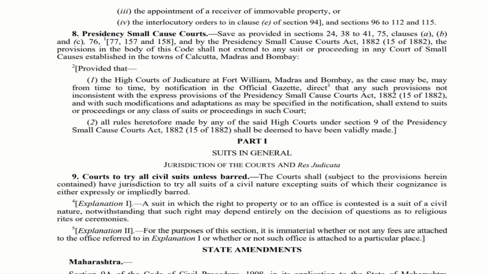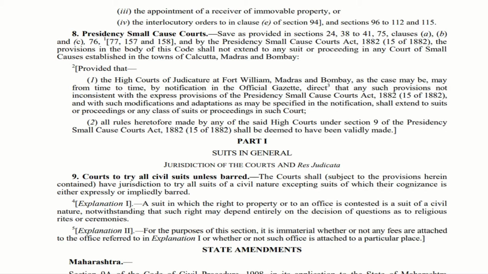So in these cases, if these High Courts by official notification bring any changes or any provisions not inconsistent with the Presidency Small Cause Code, they can bring any changes, but that change should not affect or have an impact or be inconsistent with the Presidency Small Cause Courts Act 1882.